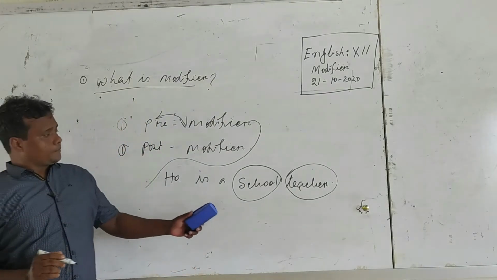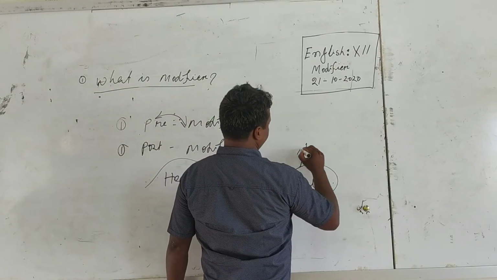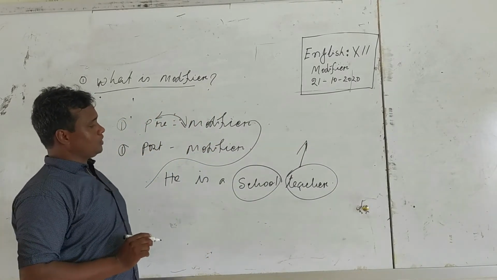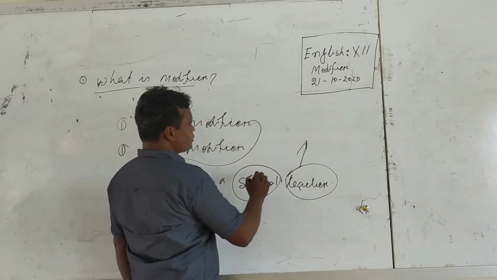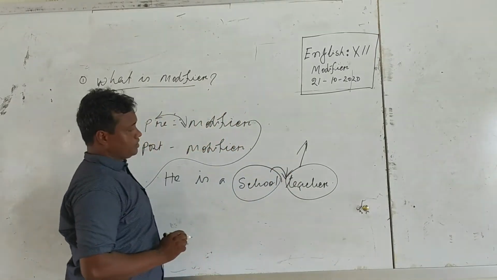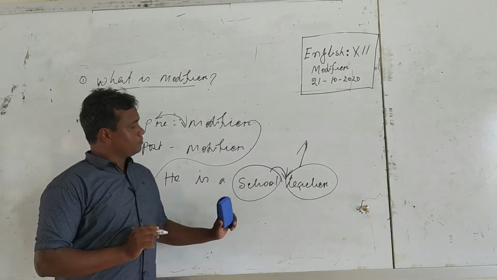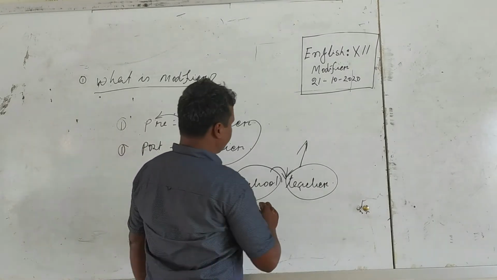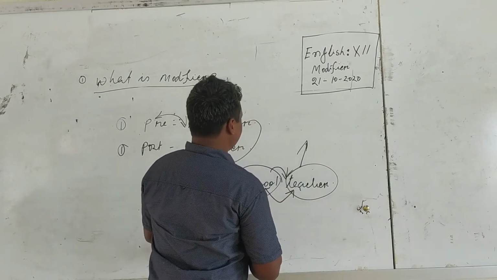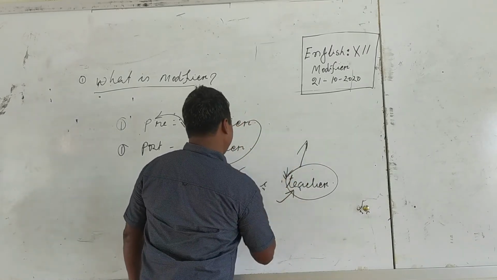Here teacher is a noun and school is also a noun. School sits before teacher. Sitting before, school modifies teacher. So here school is a pre-modifier.